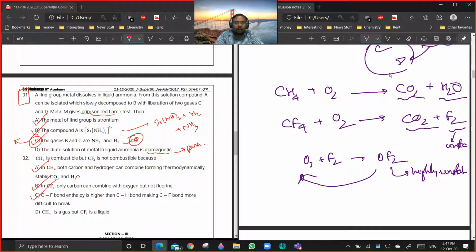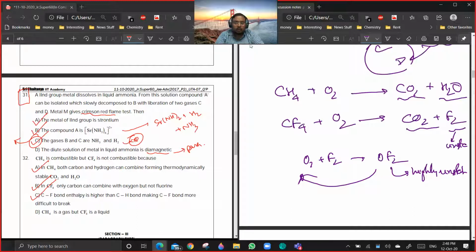But in the option we have given CF4, only carbon can combine with the other, not combustion. See, combustible means there is a steady tendency to react with oxygen. That is not seen because of these three factors. Although C can form CO2, only the formation of CO2 is not good enough to drive the reaction forward. So combustion is not observed. Are you getting the point?